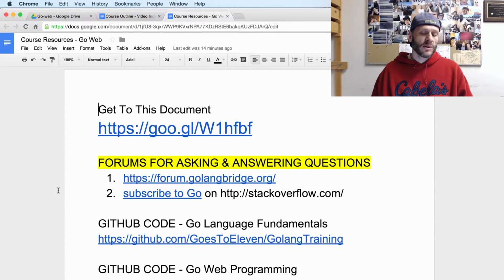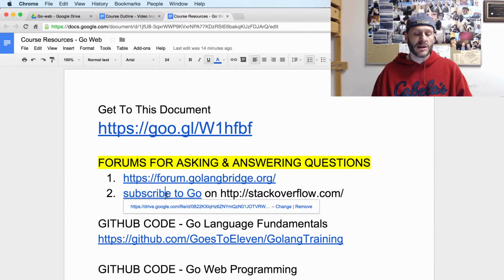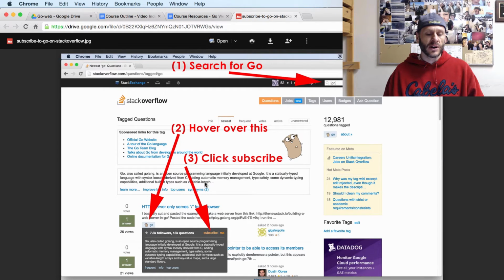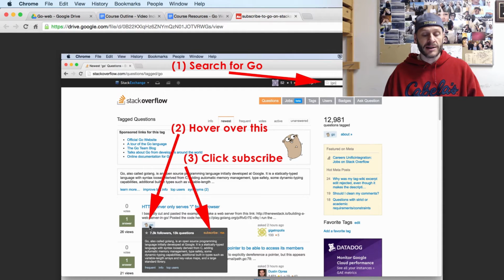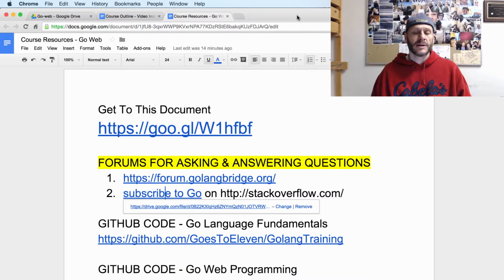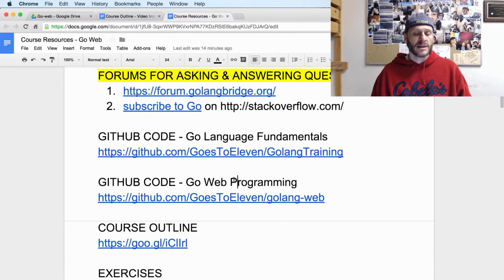All right. One of the cool things too about Stack Overflow, which not everybody knows, is you could subscribe to different topics. And so this is how you do that, right? Like if I just search for Go, I'm looking at a Go topic. If I hover there and I'm logged in, then I could see the subscribe link, and then it'll subscribe me to things related to Go on Stack Overflow. So I could see questions other people are asking and answers others are posting. And I found that to be a really valuable way to help learn a language, and also looking at the questions people are asking and answering some of them myself. So that's cool.